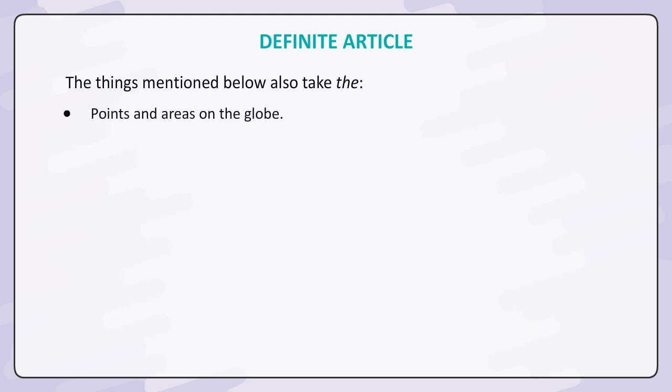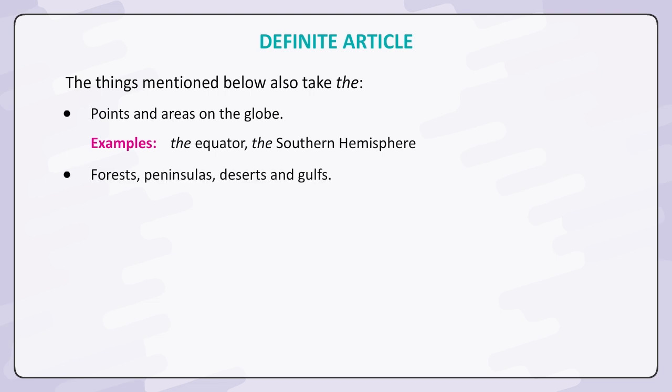Points and areas on the globe. Examples: the equator, the southern hemisphere. Forests, peninsulas, deserts, and gulfs.